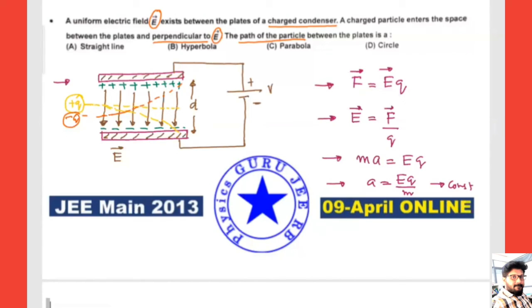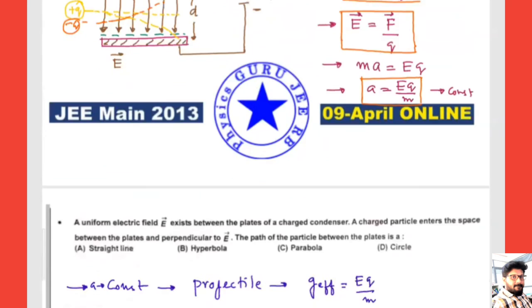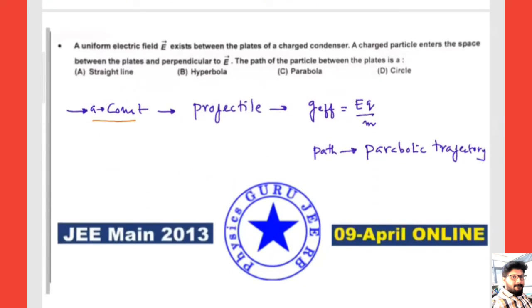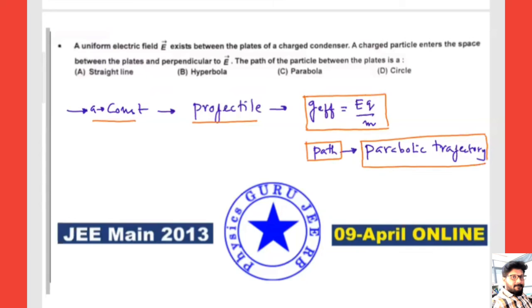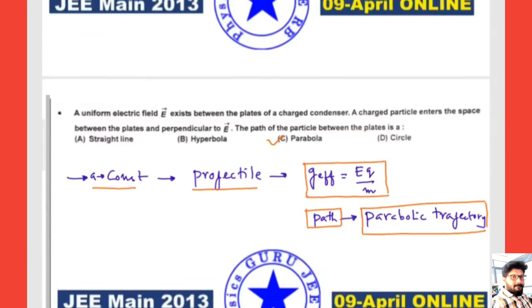Okay, now what we discussed here. Force acting on a charged particle in the electric field, F equals EQ, or according to the definition of electric field intensity, E equals F by Q. Now we get the acceleration of that charged particle due to the electric force, A equals EQ by M, which is constant. When the acceleration is constant, it is projectile motion with effective g, so the path is said to be a parabolic trajectory or parabolic path. So the option matches with C. Hope this is clear to all. If you have any doubts, let me know. Hope this is clear.